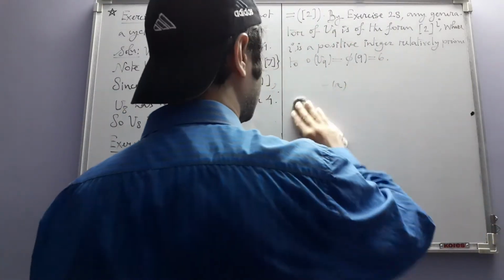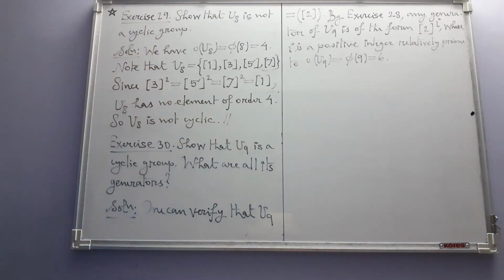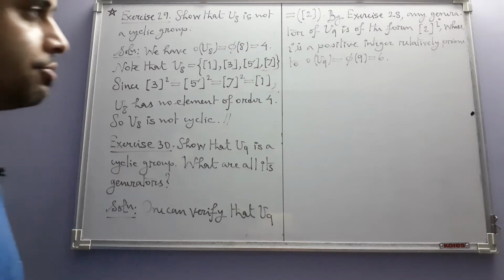Okay, now the positive integers less than 6 and relatively prime to 6 are 1 and 5.